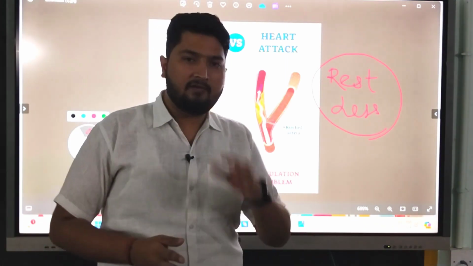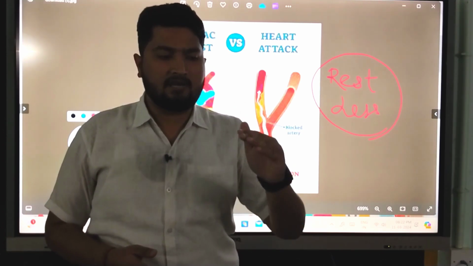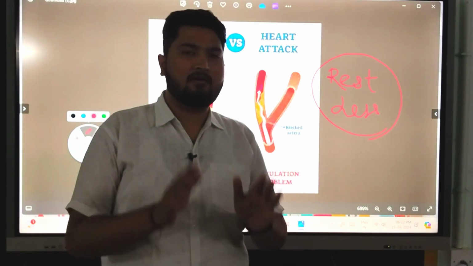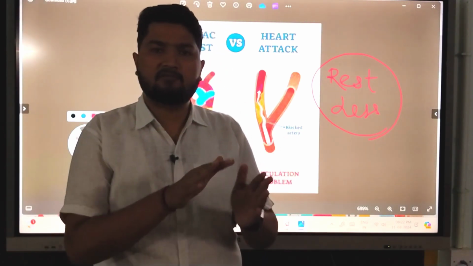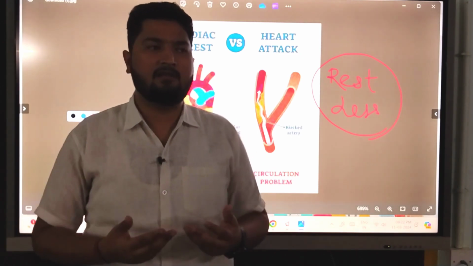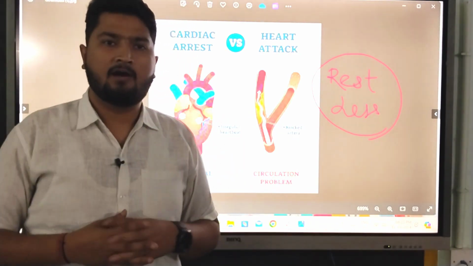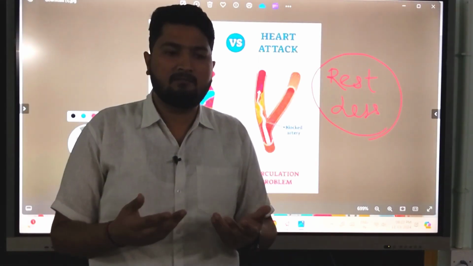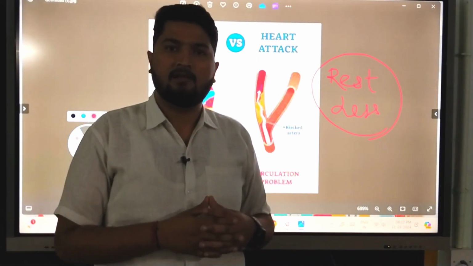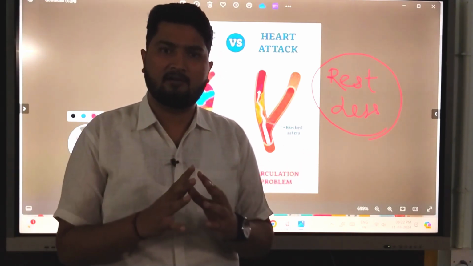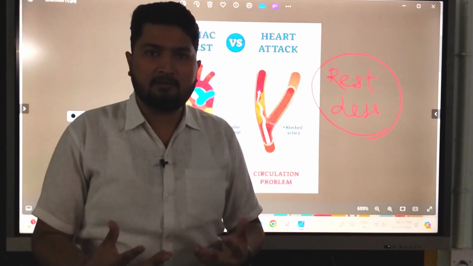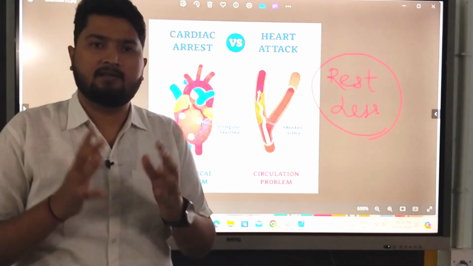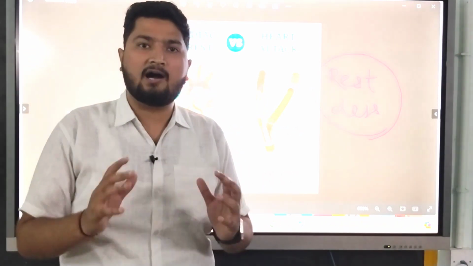If anybody secures less than the passing mark, suppose 40 is the passing mark, and a student secures 25, we say the student has failed. How is the heart failed? It doesn't mean the heart stops working. It means the heart is pumping blood, but a sufficient amount of blood is not pumped. This condition is called heart failure.